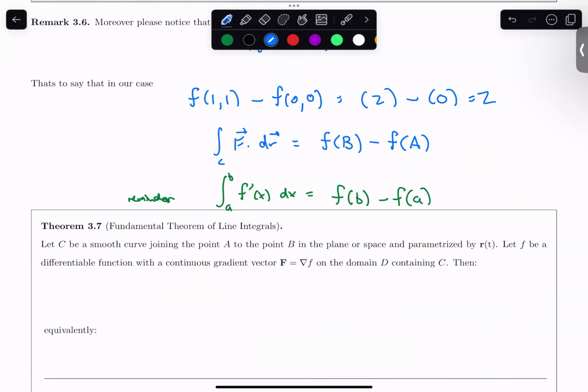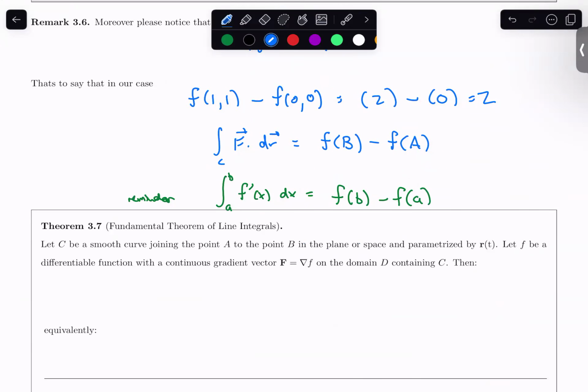All right, so let's now put this result in a box. And here's where you see some of these definitions and whatnot coming in that we need. So C needs to be a smooth curve joining point A to B in a plane or space. So we'll be doing this in 2 and 3 dimensions. It needs to be parametrized. So we have r of t here.